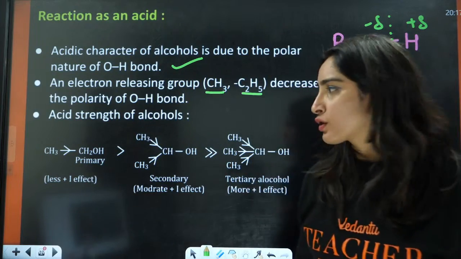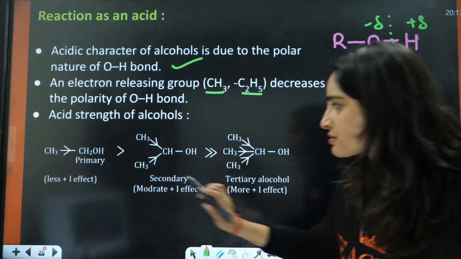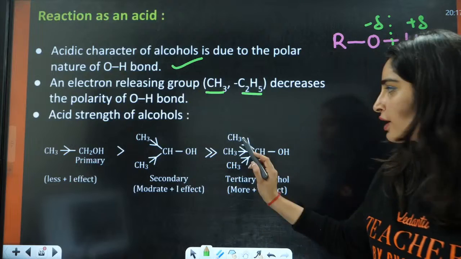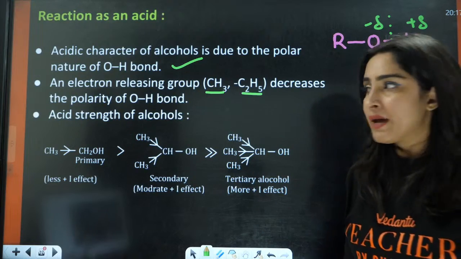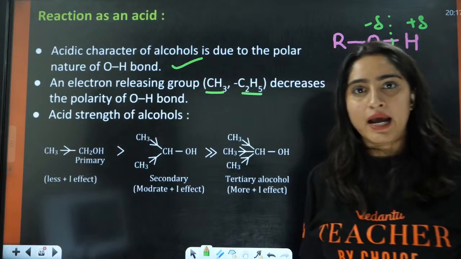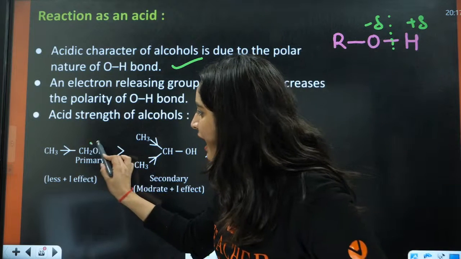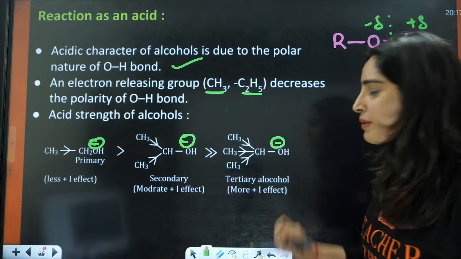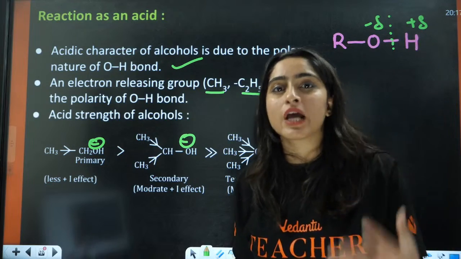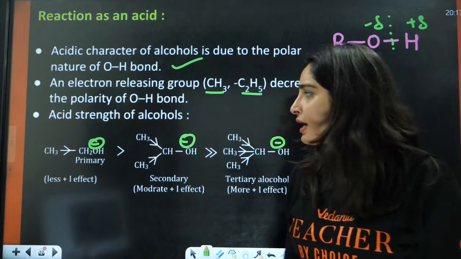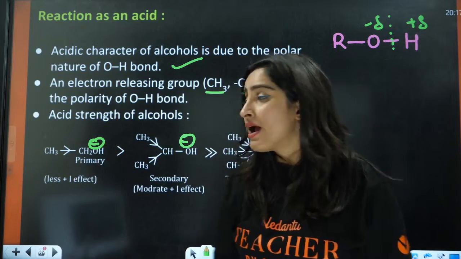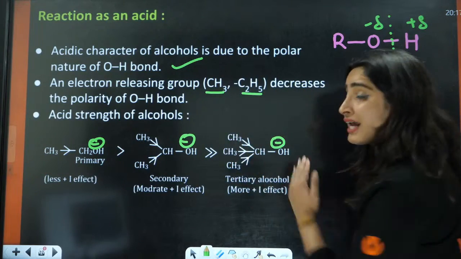For the acidic strength of alcohol, for example, you have branching: here you have one CH3 group, then 2 CH3, then 3 CH3 groups. They are going to provide the electrons, right? So the carbanion formed here will be more stable or less stable. It provides electrons from just one alkyl group in one case, and from 3 alkyl groups in the other.